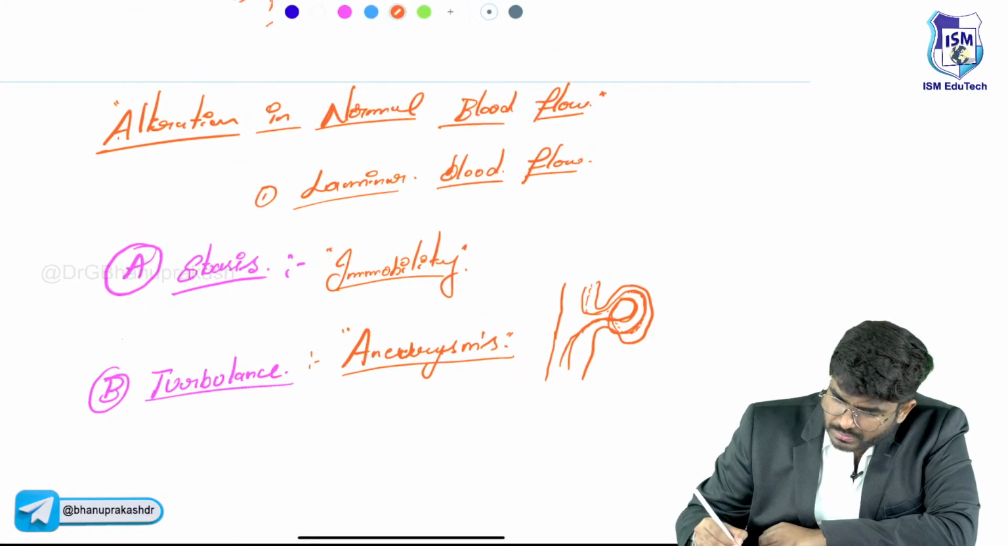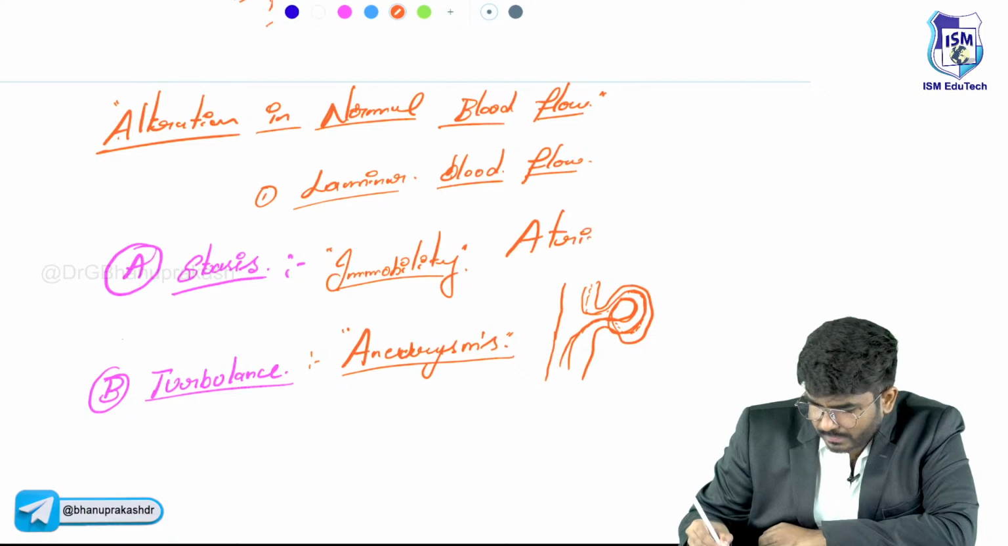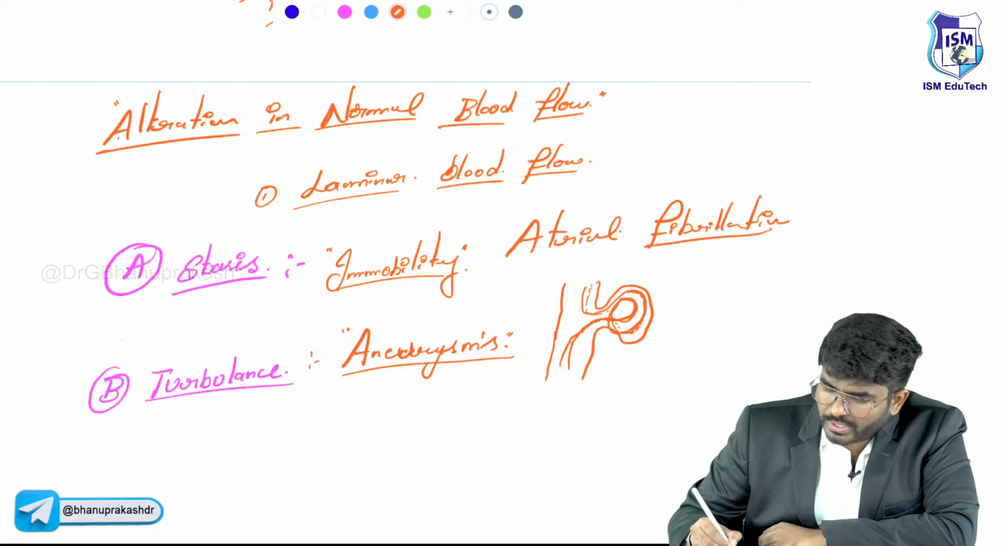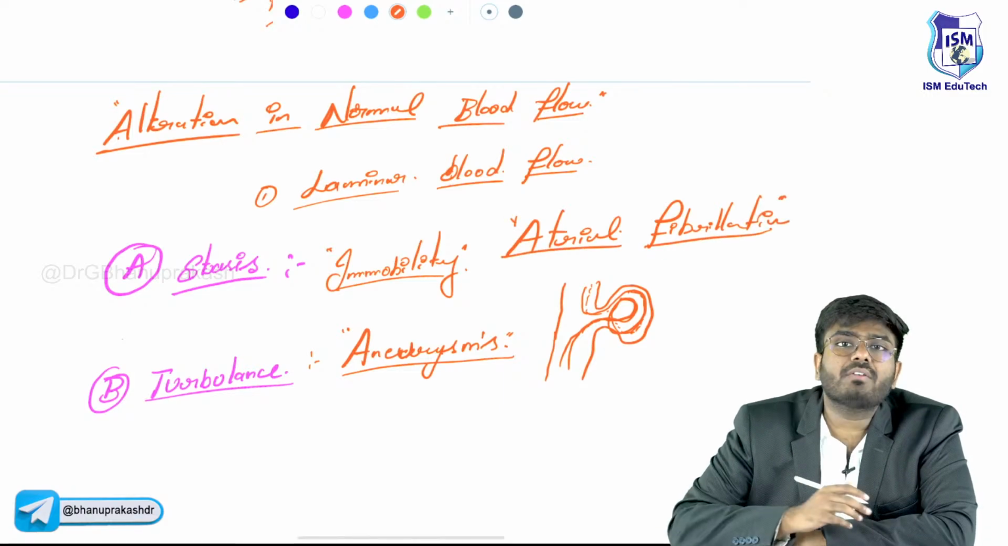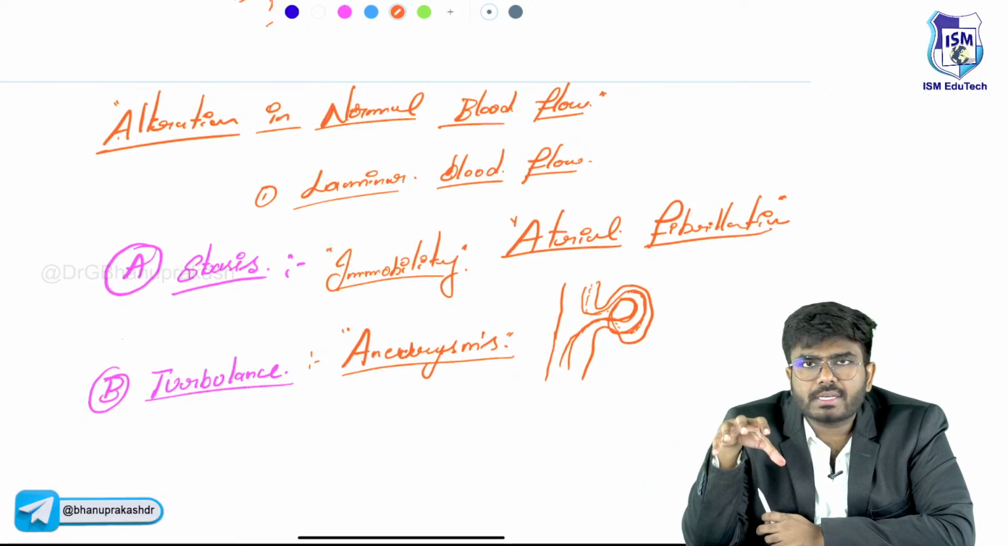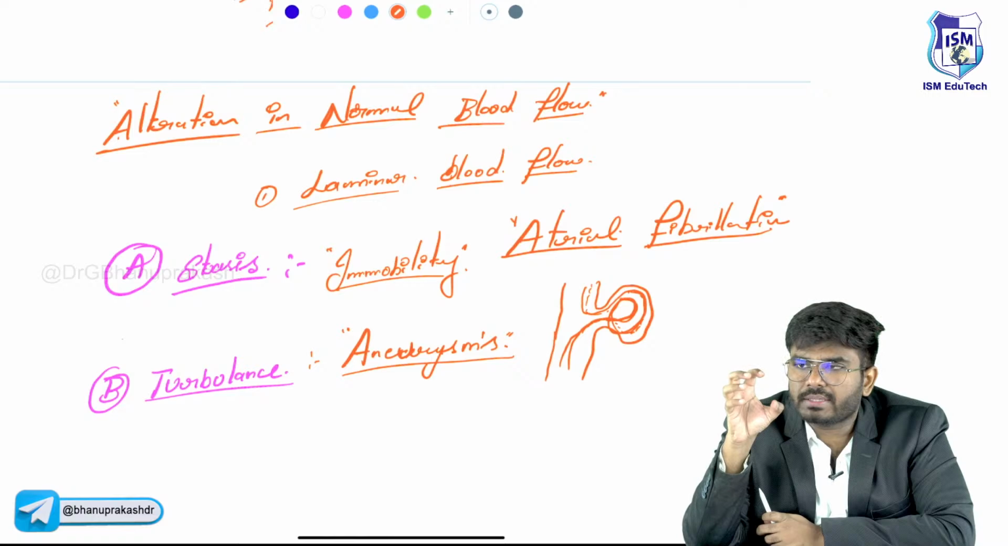So atrial fibrillation, you know it. It's a cardiac wall defect, meaning there is some defect within the wall of the heart. In atrial fibrillation, what exactly is going to happen? The atria are just quivering like this. They are not properly contracting.